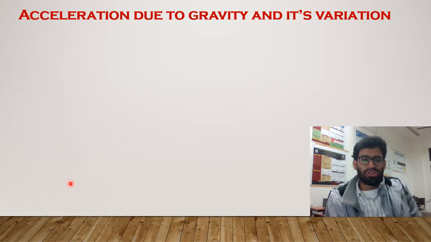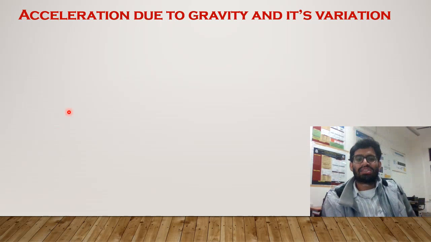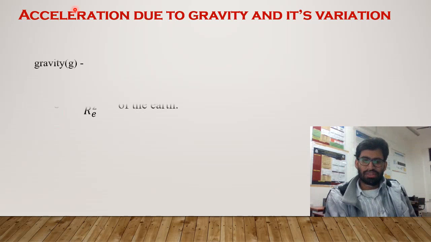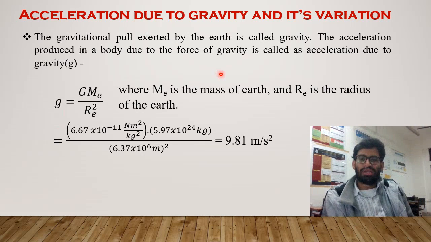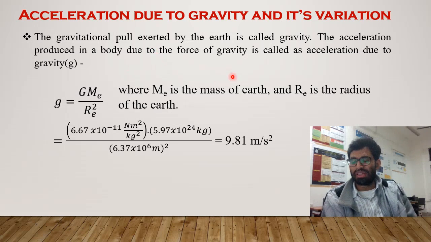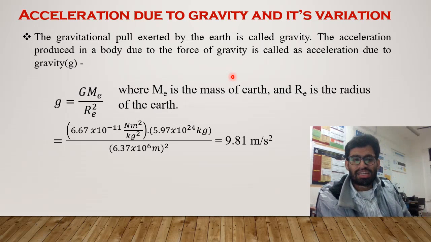So in this short video, now we will discuss the acceleration due to gravity and its variation. Gravity is the gravitational pull exerted by the Earth, and the acceleration produced in a body due to the force of gravity is called acceleration due to gravity.